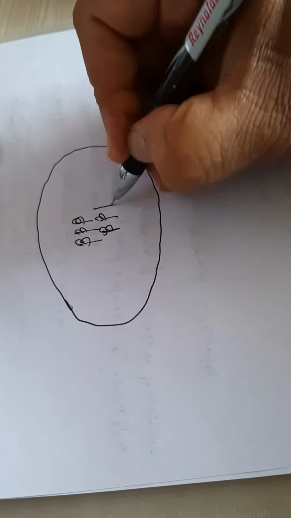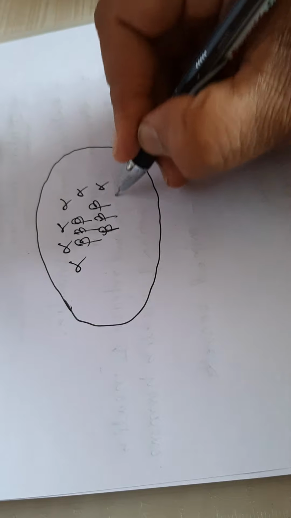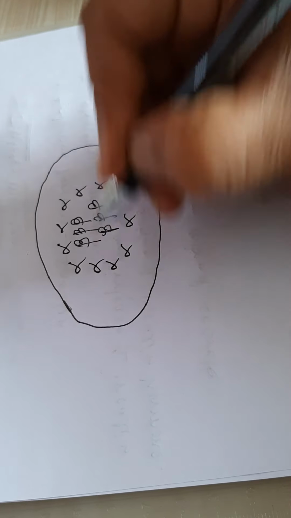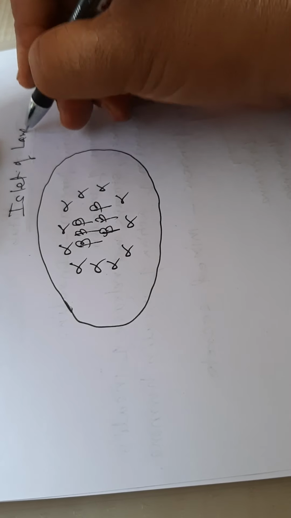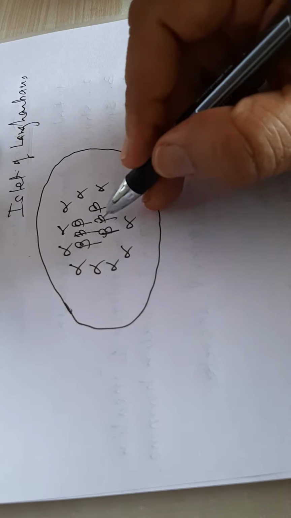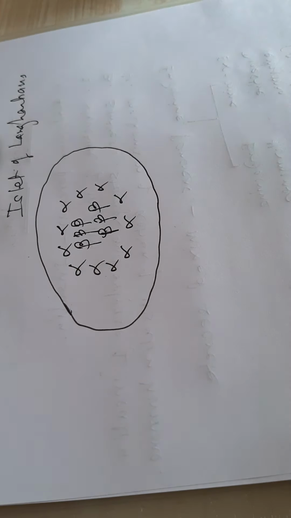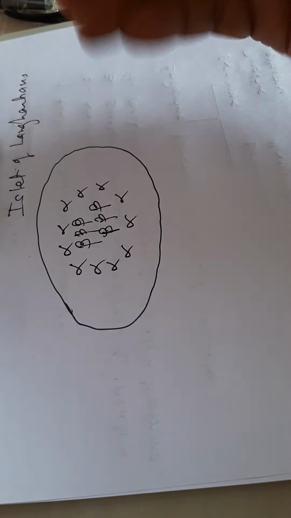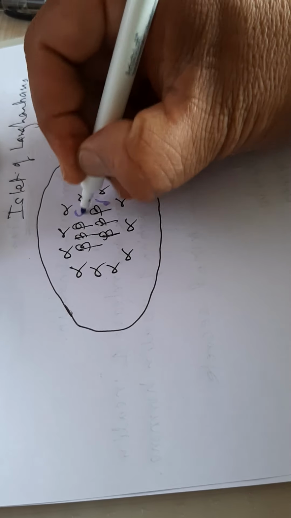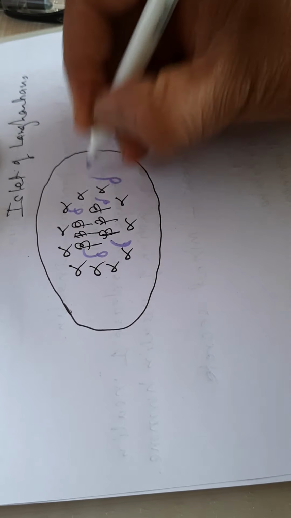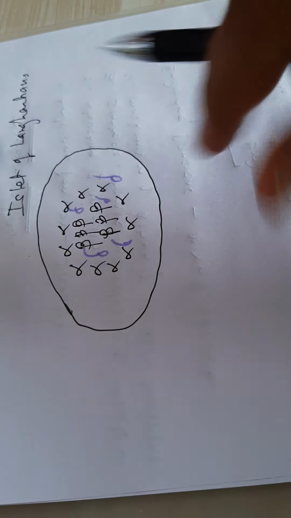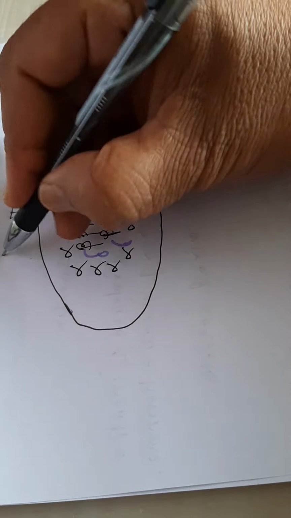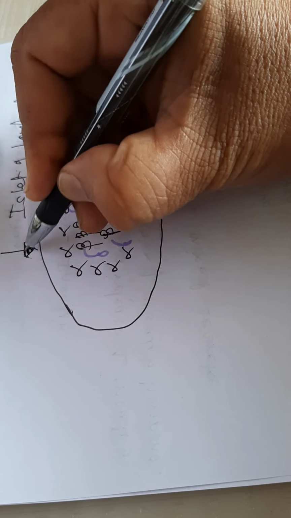And alpha cells are present at the periphery of the islets of Langerhans. The delta cells are scattered in between. So this is in general the location, if you expand the islets of Langerhans.